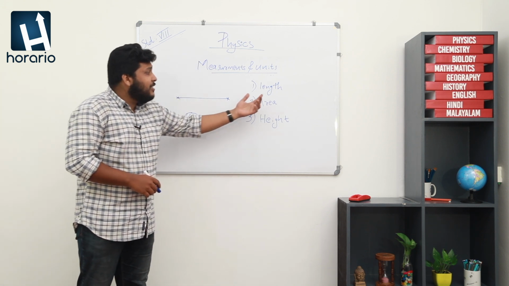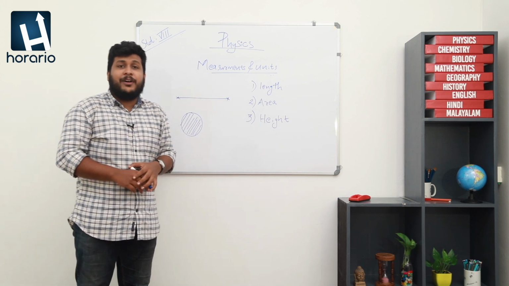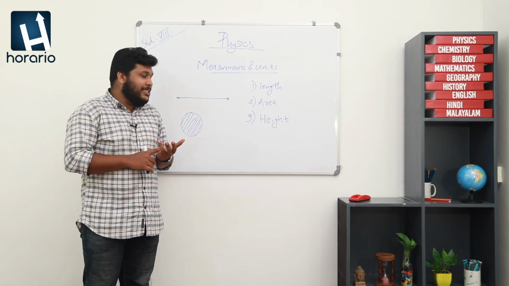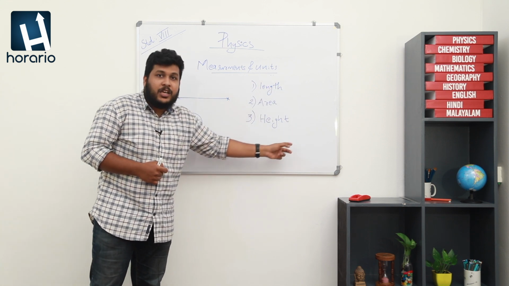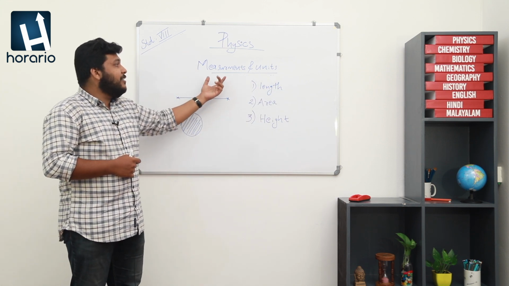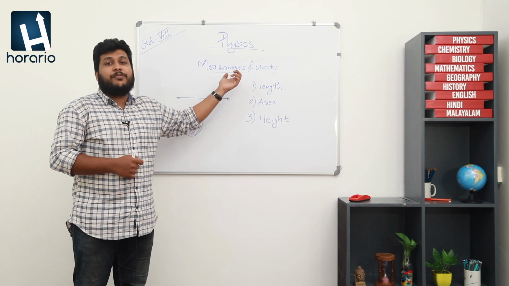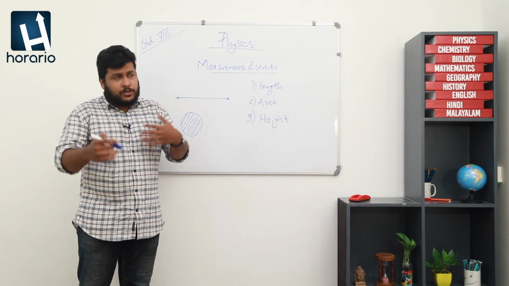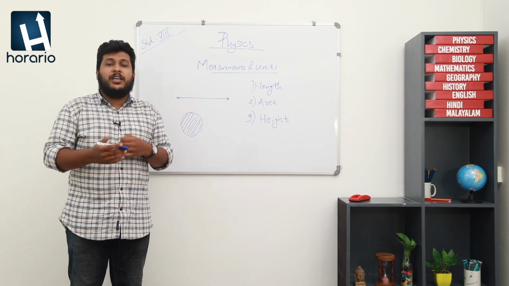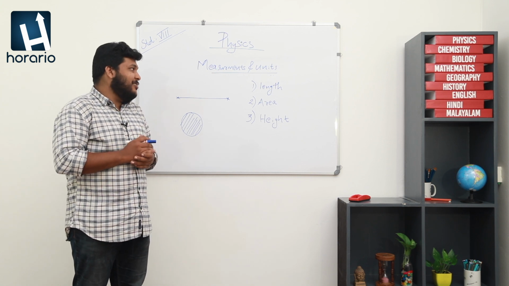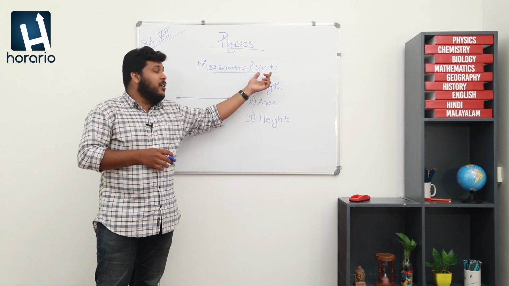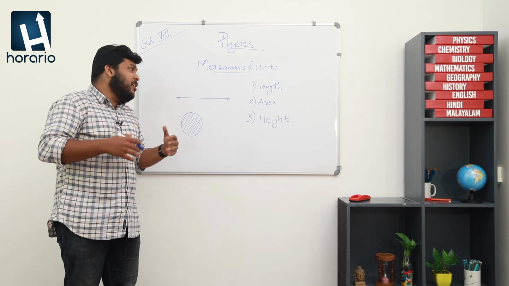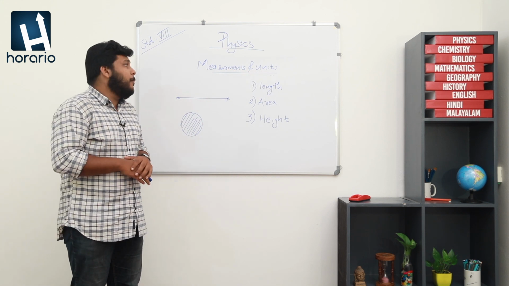So, these are the general words we are using in our daily life. Length, area, height. These types of words we use for finding the measurements of different things. So, in the coming sessions, we can discuss what is meant by measurement and what are the units. There are several different types of measurements.